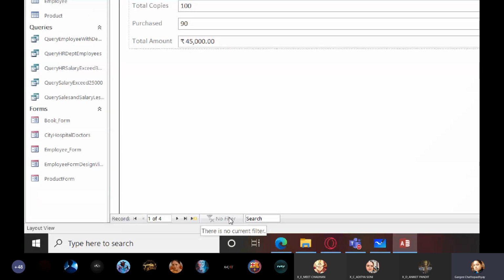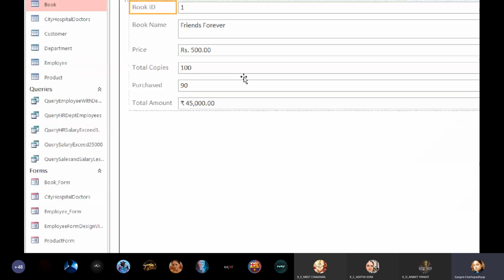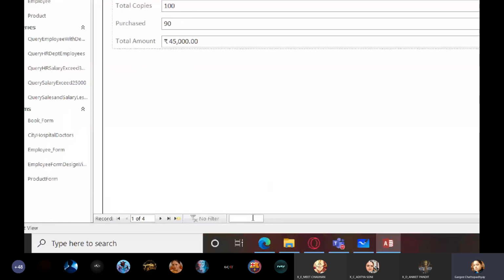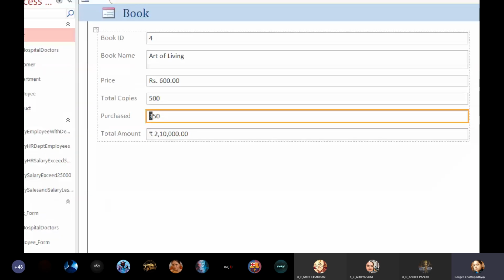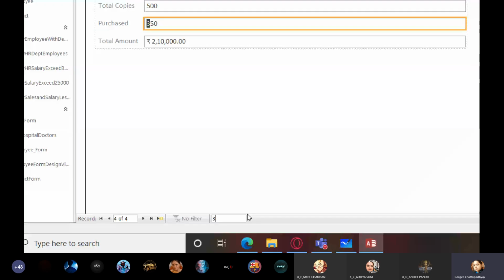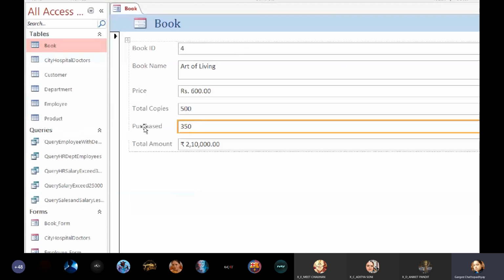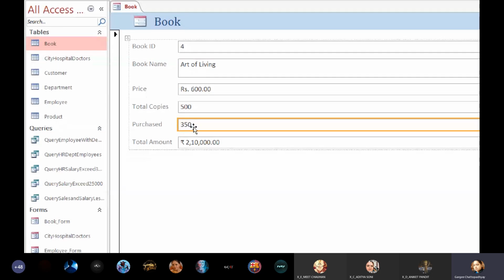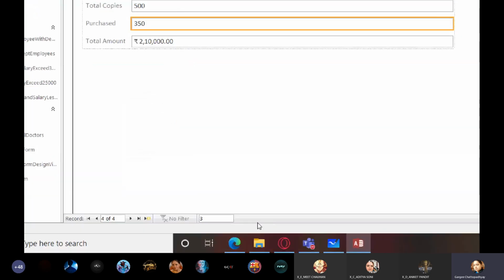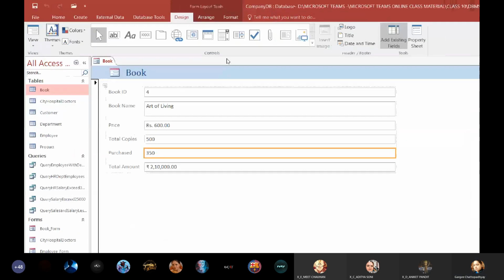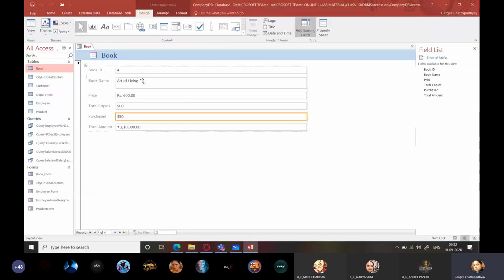You want to search for anything. So suppose I want to search for the record with book ID 3. I'm just going to type 3 and press enter. And you can find in this current record itself that purchased is the data which starts with 3. Understood? We don't have much need for this option here. So this is how you can enter.